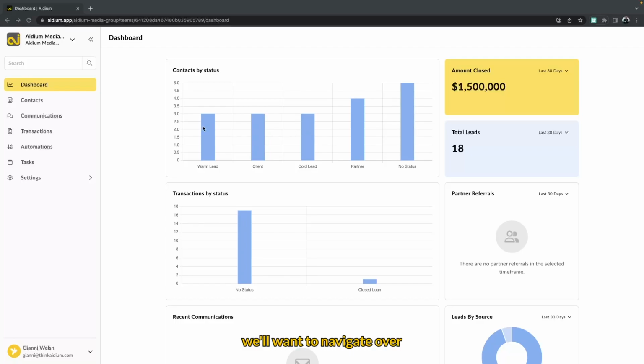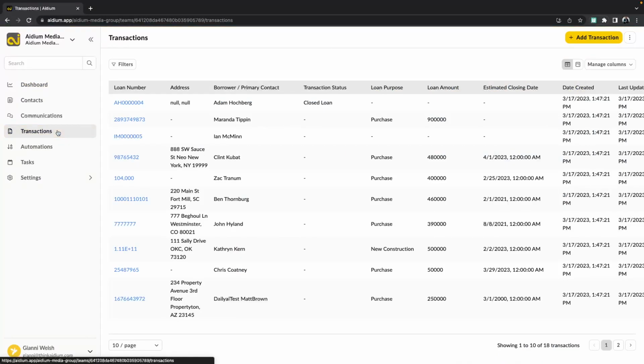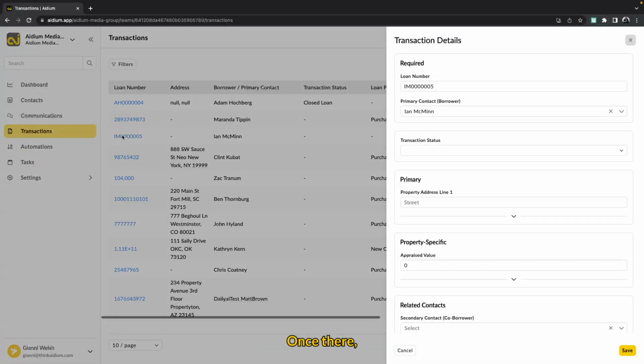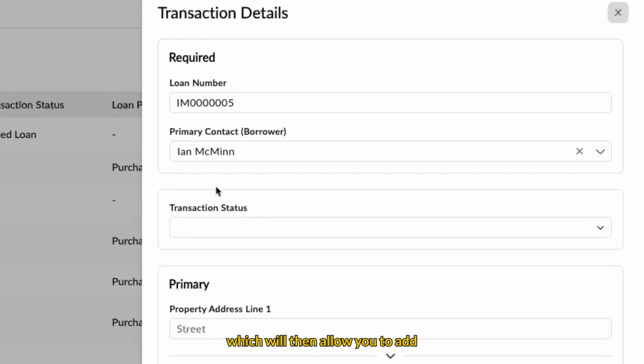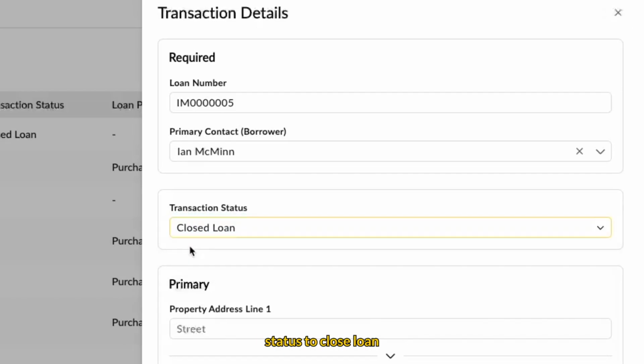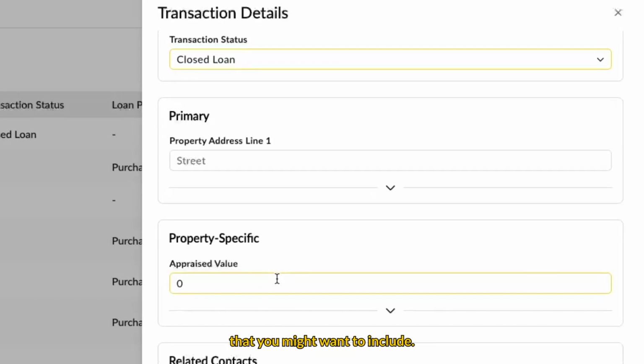To do so, we'll want to navigate over to the left-hand panel here in the transactions page. Once there, you'll simply want to select the transaction that you want to modify. We'll click this one for an example. Once there, you'll now see this pop-up window, which will then allow you to add all additional information that you'd like to include for this particular transaction. We can go ahead and update this transaction status to closed loan, and also add other additional information like property line address or other specifics that you might want to include.